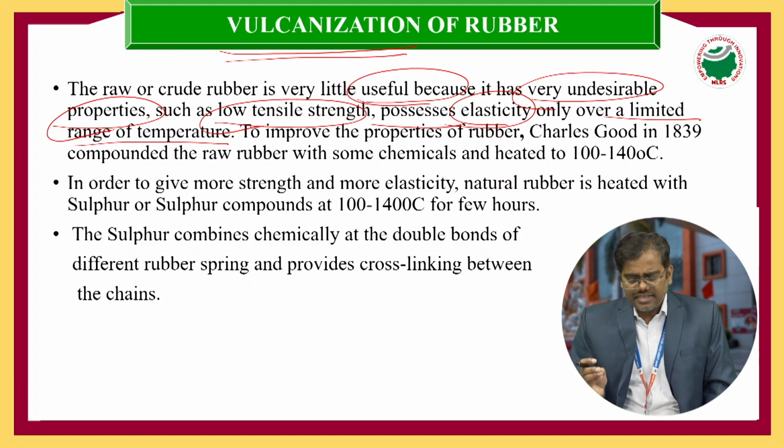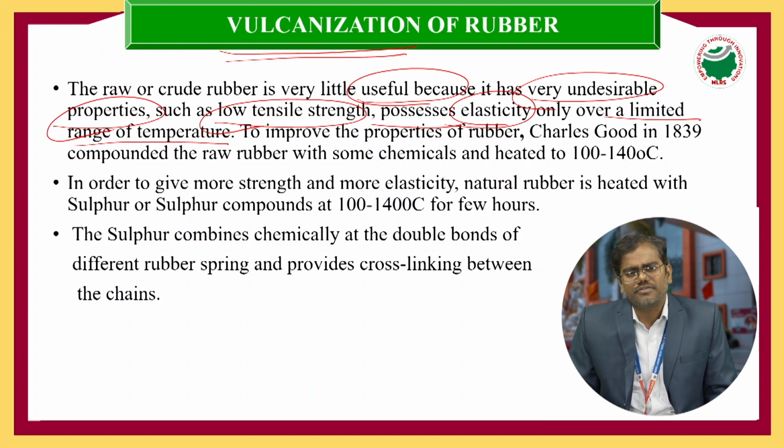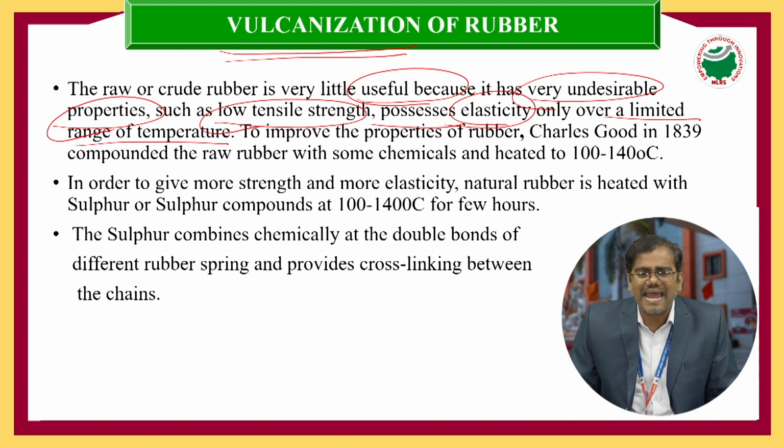That's why Charles Goodyear in 1839, one of the famous scientists, did some experimental studies on natural rubber to enhance its properties. During his experimental studies, he took raw rubber and added many chemical compounds, and observed which chemical compound was suitable for enhancing the properties of natural rubber.